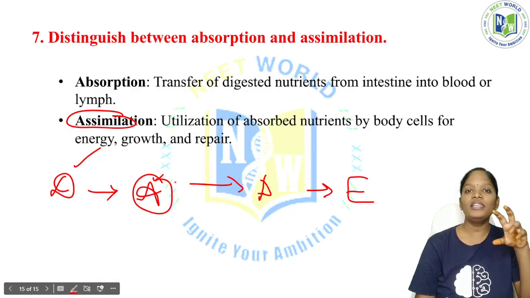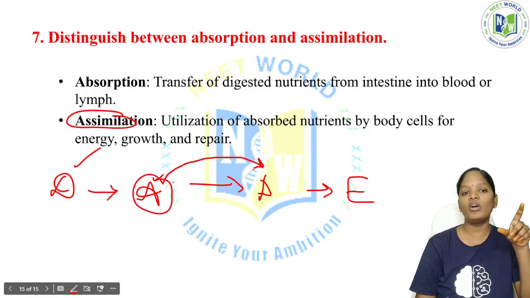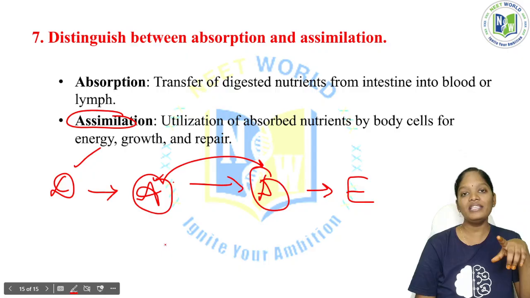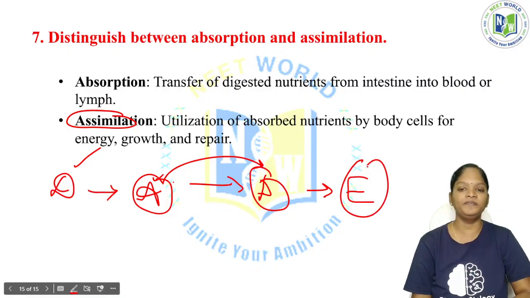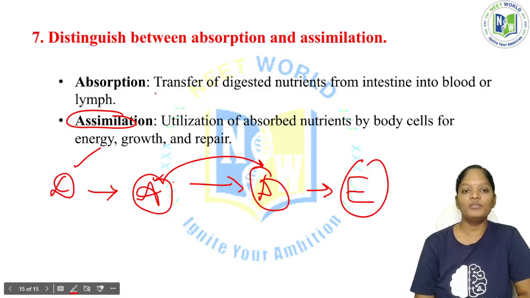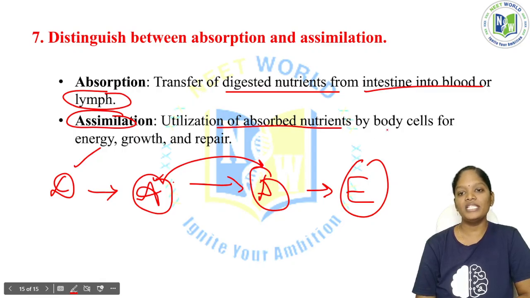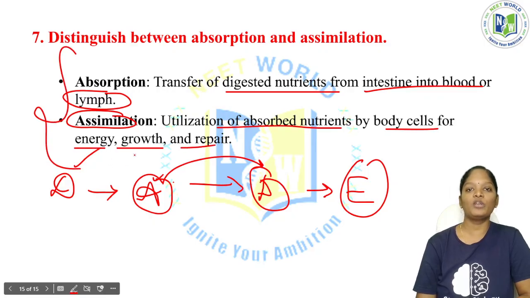Now, all these absorbed nutrients in the blood and the lymph are utilized by the body cells for their metabolism. That process is called assimilation. The undigested food has to be eliminated from the body. That process is called egestion. See here, absorption is the transfer of digested nutrients from the intestine into the blood or the lymph. Assimilation is the utilization of absorbed nutrients by body cells for energy, growth and repair. So this is the difference between the processes of absorption and assimilation.